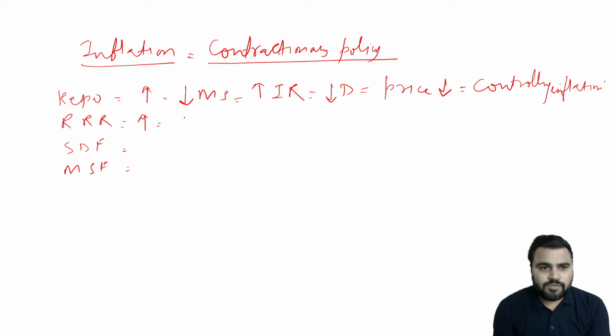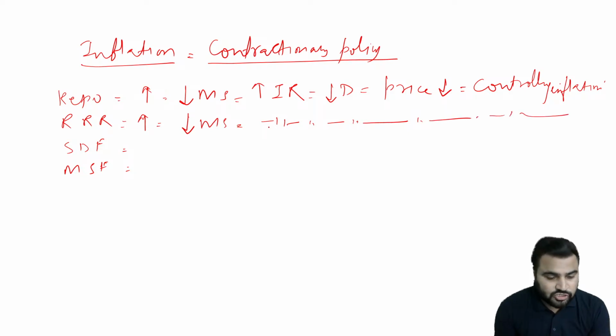So what will happen when there is an increase in the reverse repo rate? Banks will transfer their money from themselves to the Reserve Bank of India, which will lead to a decrease in the money supply in the economy, and that will repeat the cycle. The interest rate will increase, that will lead to a decrease in demand, and that will lead to a decrease in prices, and ultimately RBI will end up controlling inflation.